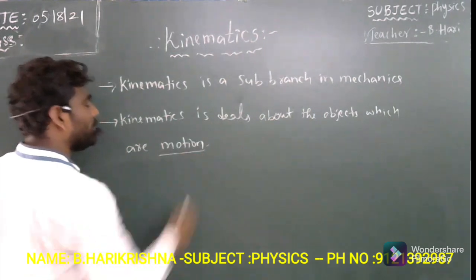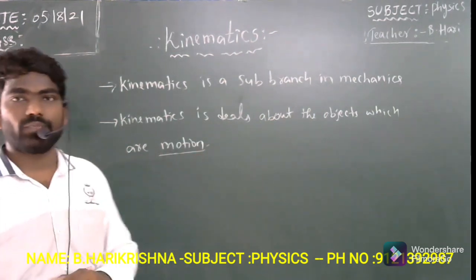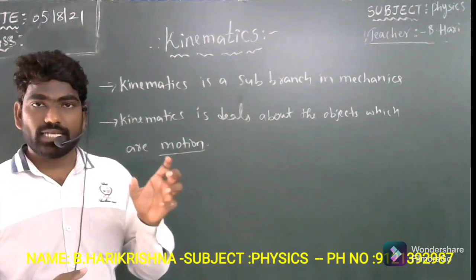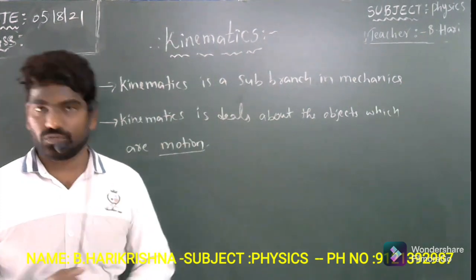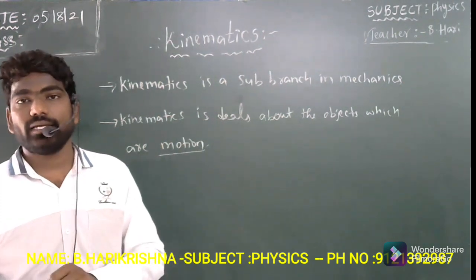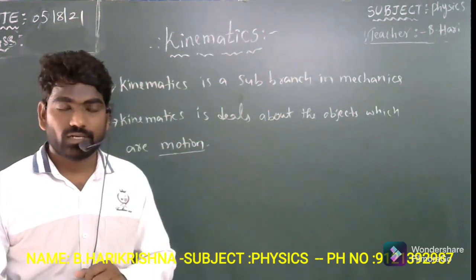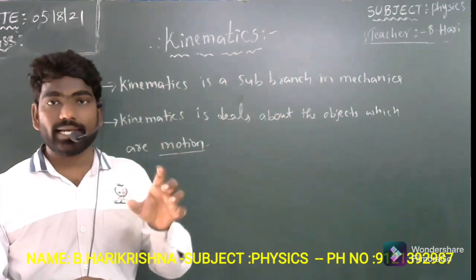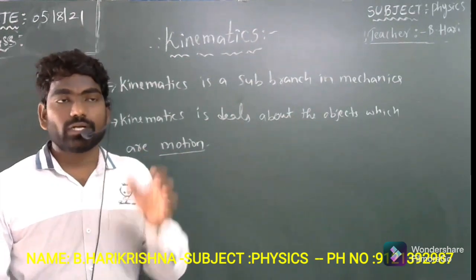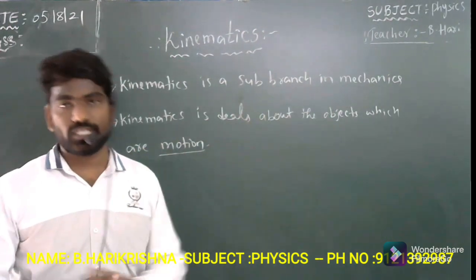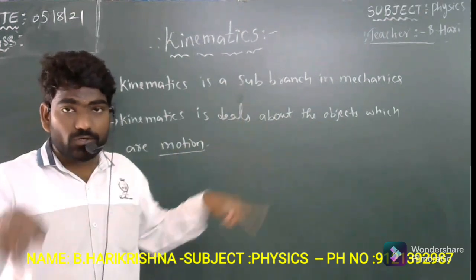Now, what can be motion? How do you decide whether an object is at rest or in motion? If you say an object is in motion, that object should change its position continuously with respect to its surroundings.